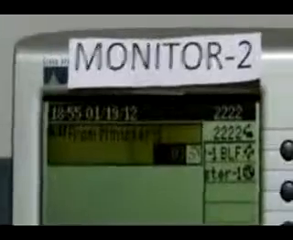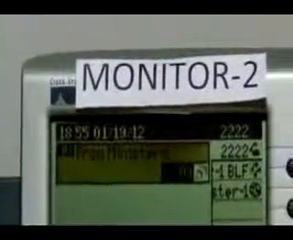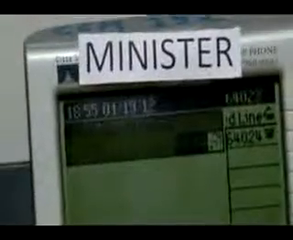So thus here in this demo you see that there are two advisors monitoring the call going on between the minister and the external party in a mute mode.